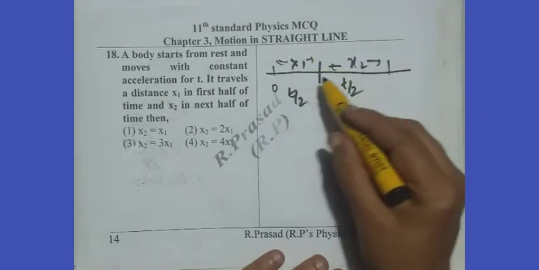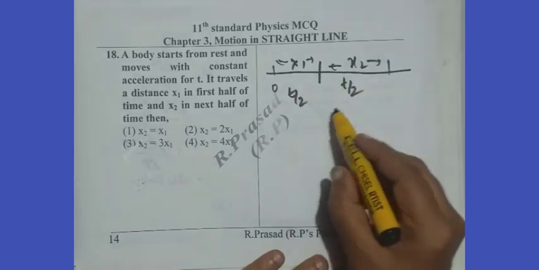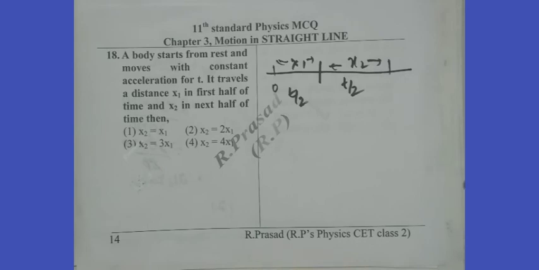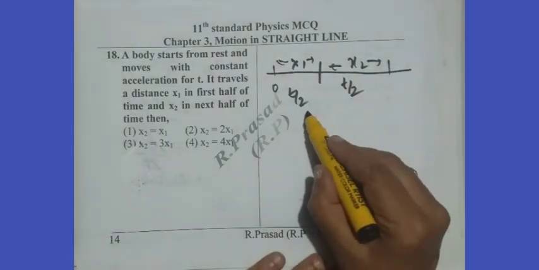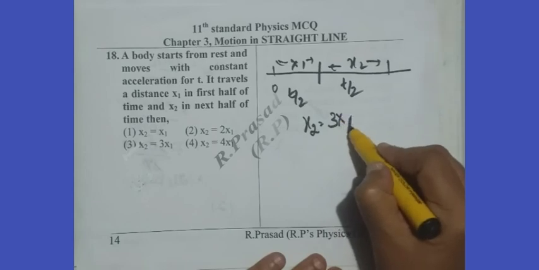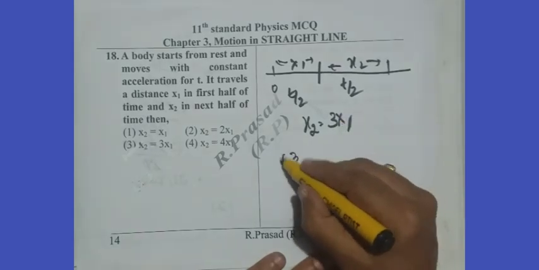What is the relation between x2 and x1? When an object is uniformly accelerated, the distances covered in consecutive equal intervals of time are in the ratio of odd numbers, that is 1:3. Therefore, x2 should be 3x1. So, option 3 is correct.